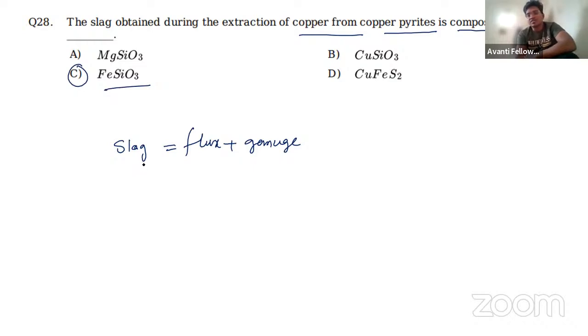Because of the presence of silicon, formation of slag takes place. I request everyone to check the metallurgy chapter more precisely, because in your JEE Mains examination, definitely one question is going to be asked. So for that reason, you all need to check the questions very clearly. Iron silicate will be the slag.